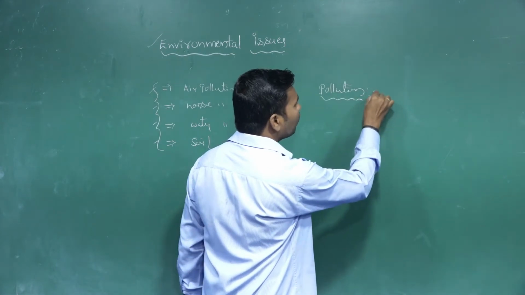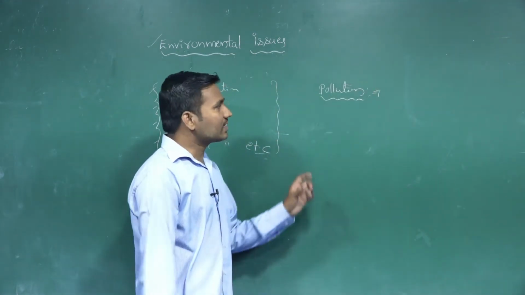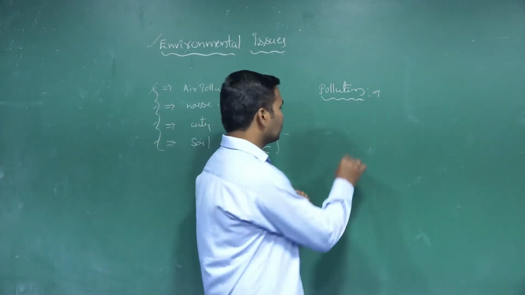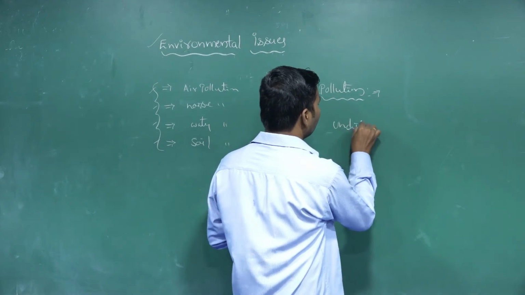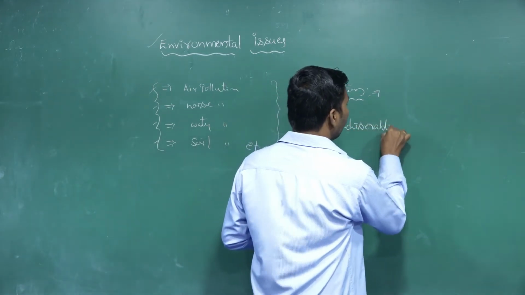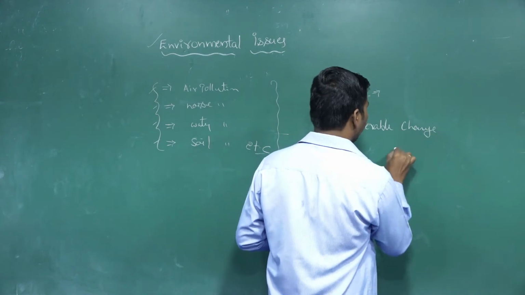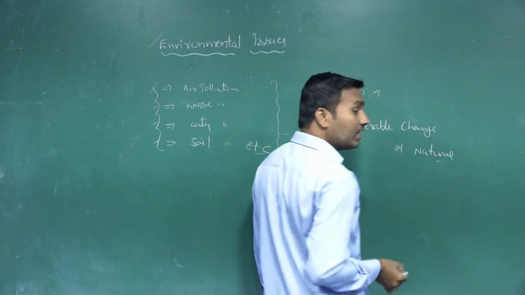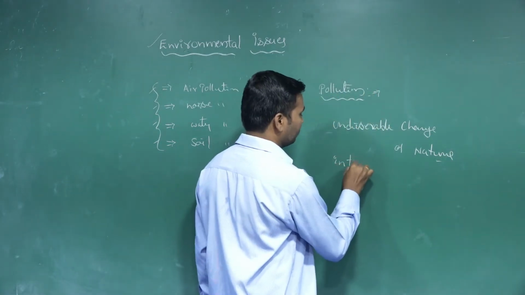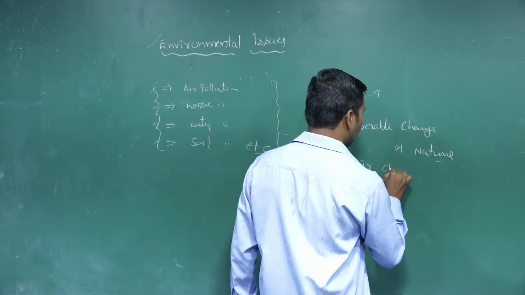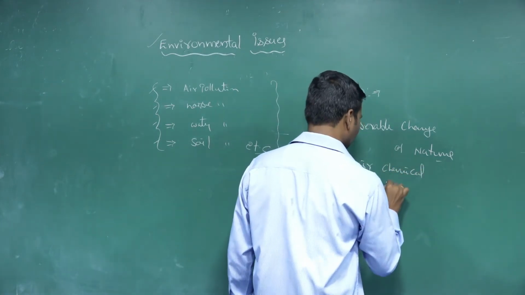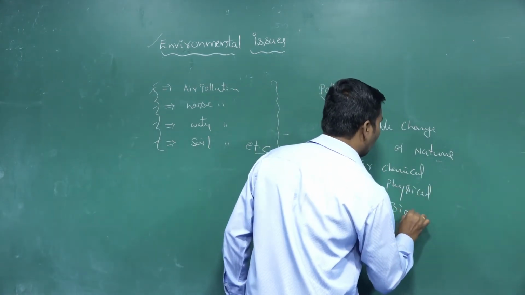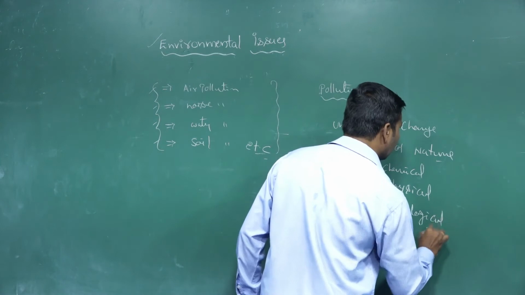So what is meant by pollution? How do we describe pollution? It is an undesirable change of nature in its chemical, physical and biological aspects.